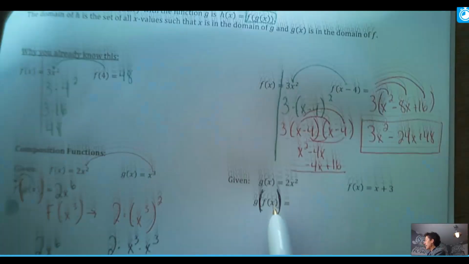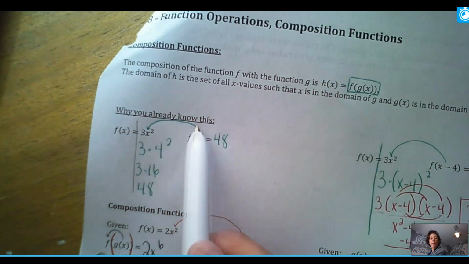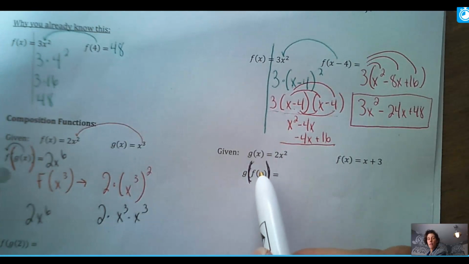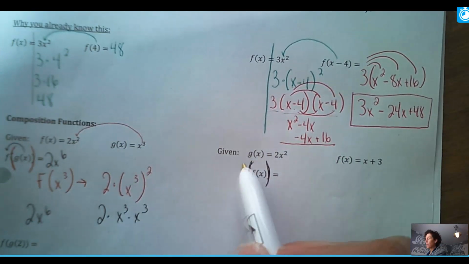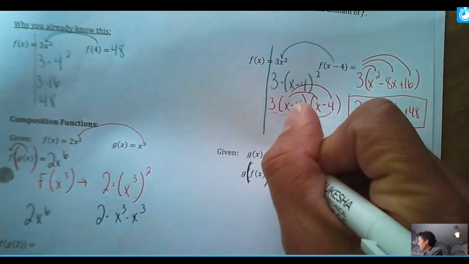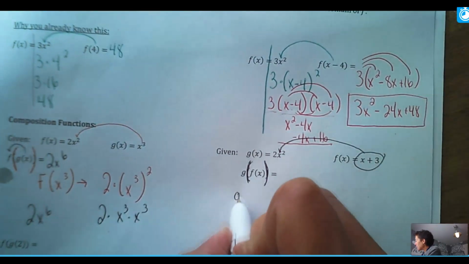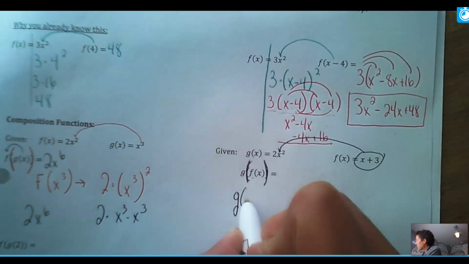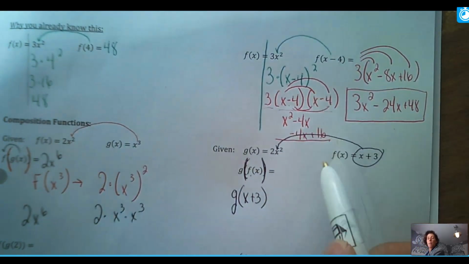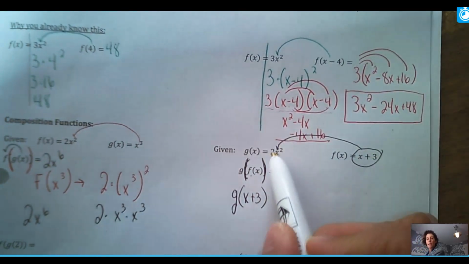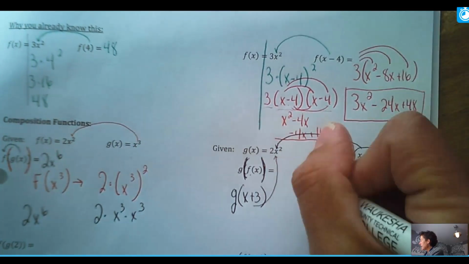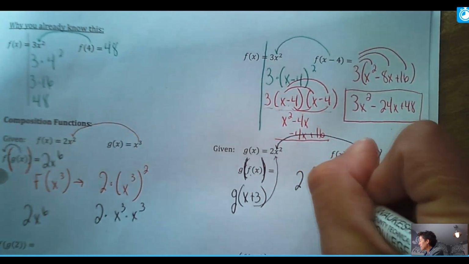This is saying, just like I put 4 into the function, or x minus 4 into the function, put f of x into g's function, which means all of this is going right in for that x. So the way I would write that is g, and then f of x, which is x plus 3, goes in its place. It just means that all of this is going in here. So we'll have 2 and then x plus 3 squared.